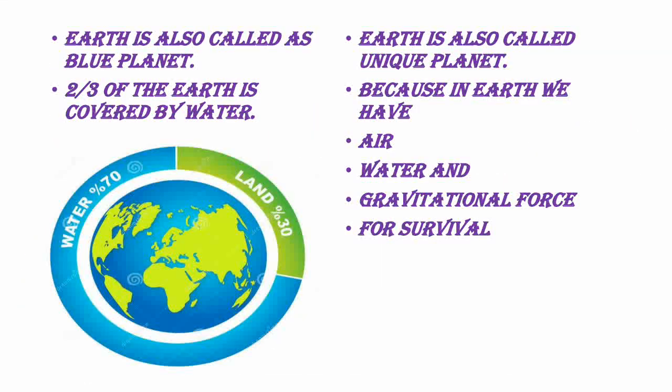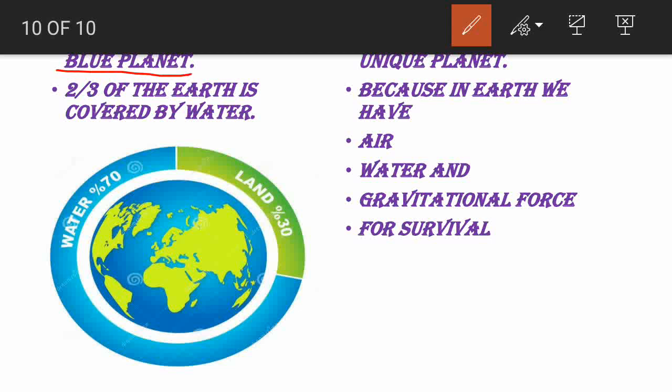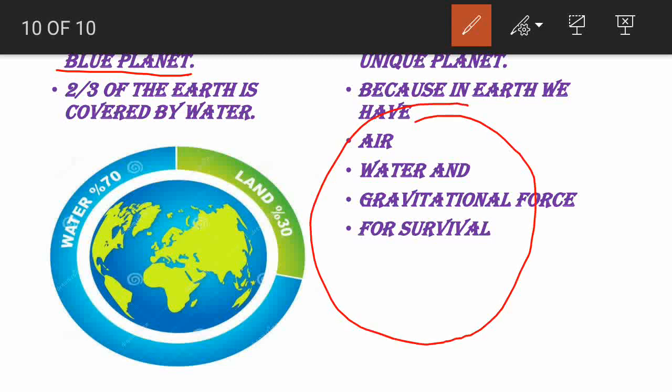And Earth is also called the blue planet and watery planet. Why is Earth called the blue planet? Do you know the color of water? Accurately, water doesn't have any color, right? But if you see any ocean or sea from a long distance, the water looks blue. So assume that this is Earth. I am dividing this Earth into 3 parts. How many parts? 3 parts. 1, 2 and 3.